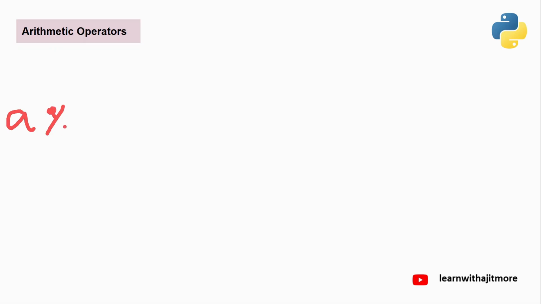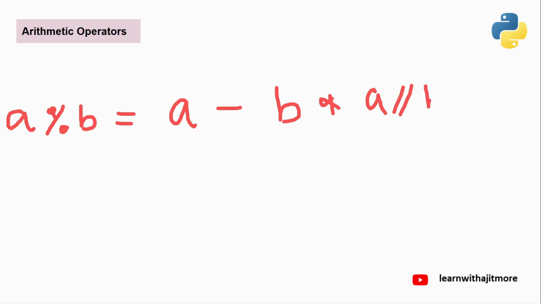When you do A modulo B, it is A, that is the numerator, minus the denominator B multiplied by A floor division B. Means you have to do A floor division B, and whatever quotient you get, multiply by B and subtract from A. Whatever you get, that is the remainder.